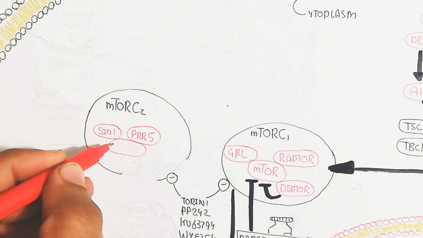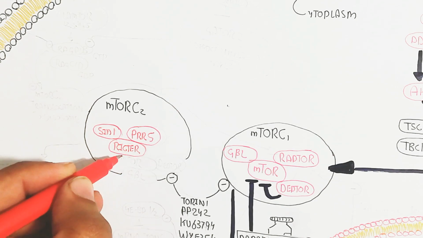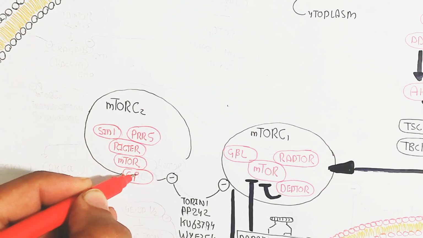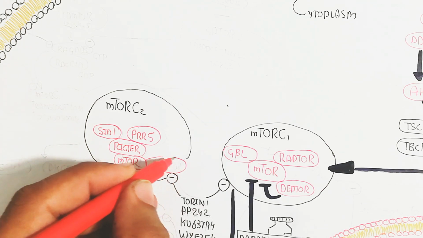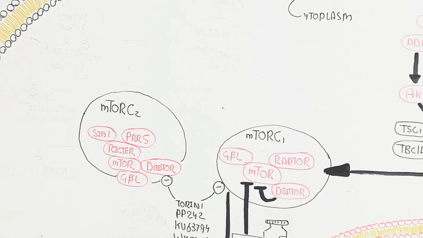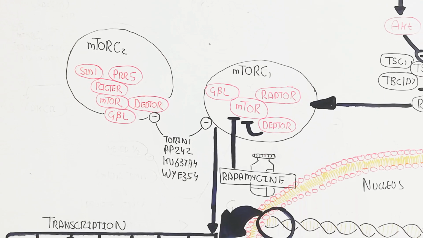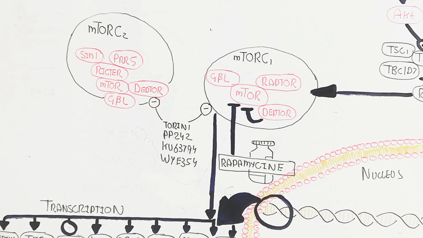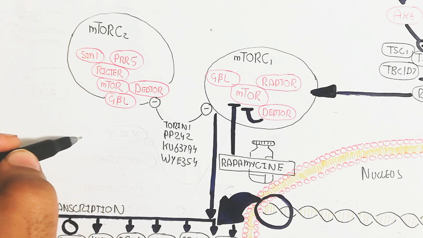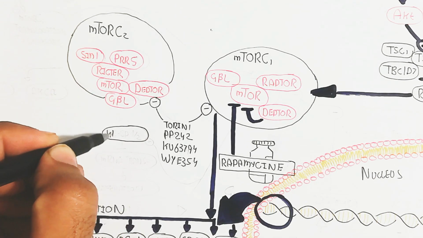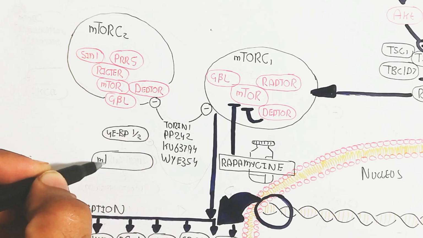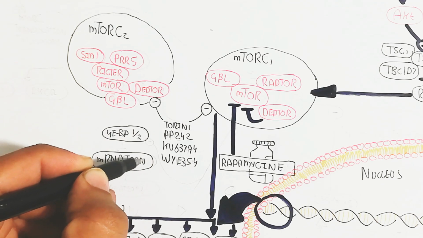What is the mTORC2 complex and how does it differ from mTORC1? This contains SIN1, PRR5 protein, Rictor, mTOR, GBL and daptor. This daptor will inhibit, and basically it will trigger mTORC2 to synthesize serum glucocorticoid kinase 1 and protein kinase C alpha.